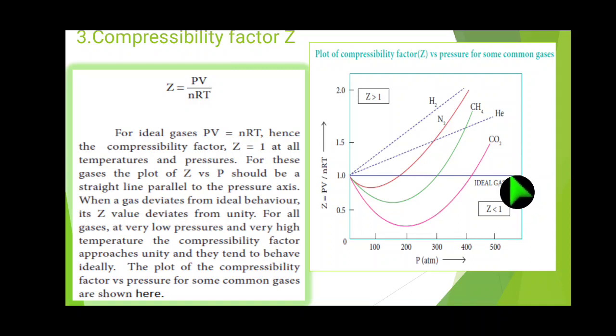For example, carbon dioxide, helium, methane, nitrogen and hydrogen deviate from the ideal gas equation. That's why it is not a straight line. It comes as a curve, and the value of Z is more than 1, right? It gives a positive deviation.